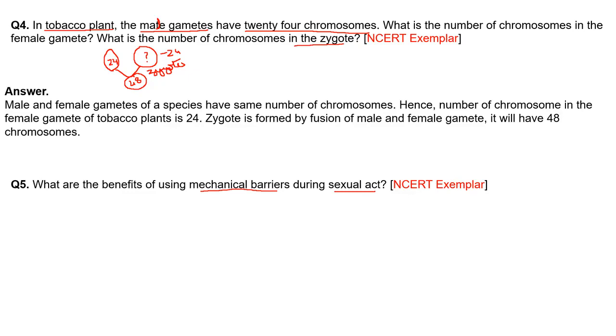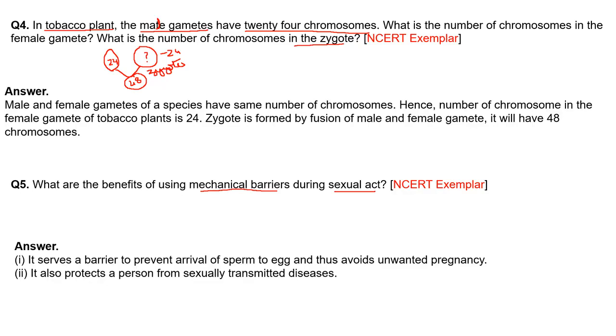So to avoid unwanted pregnancy and any kind of sexually transmitted disease, a mechanical barrier is very useful. It serves as a barrier to prevent the arrival of sperm to the egg and thus avoids unwanted pregnancy. It also protects a person from sexually transmitted diseases.